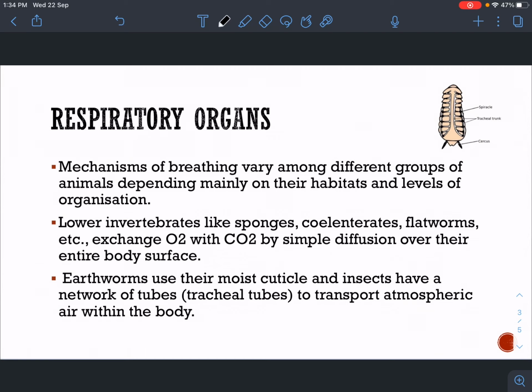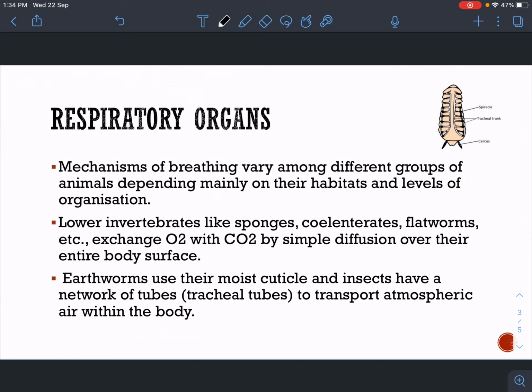Respiratory organ. Mechanism of breathing vary among different groups of animal depending mainly on their habitat and level of organization. So all organisms breathe, but how they breathe, what kind of mechanism is involved differs, and it really depends on their habitat. Do they live in water? Do they live on land? And also on the level of organization. Do they have very complex organization like mammals, or they have very simple organization like sponges or coelenterates?